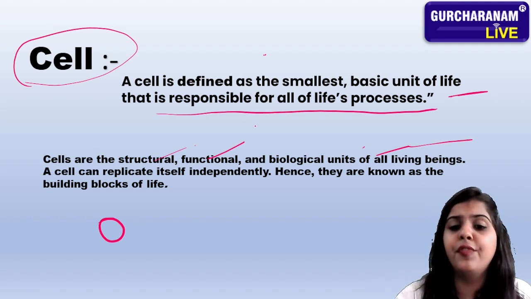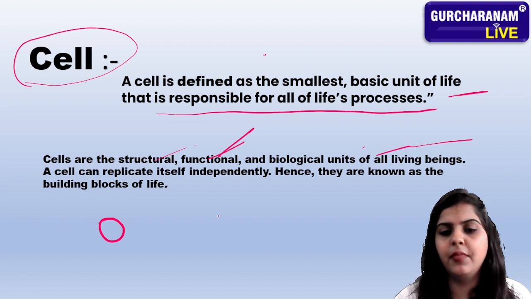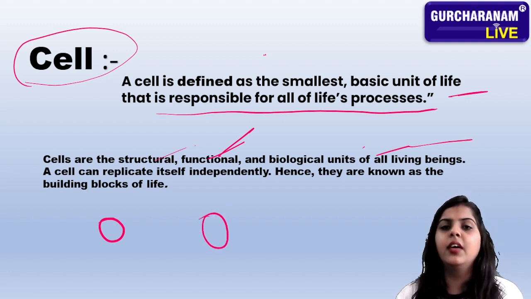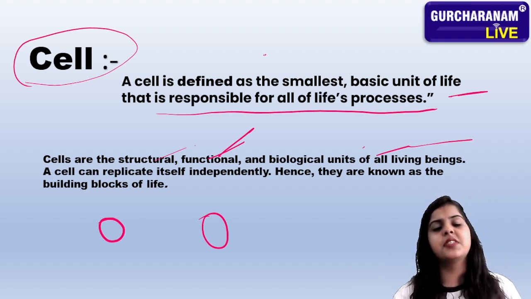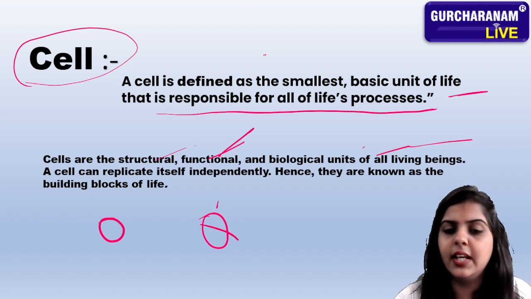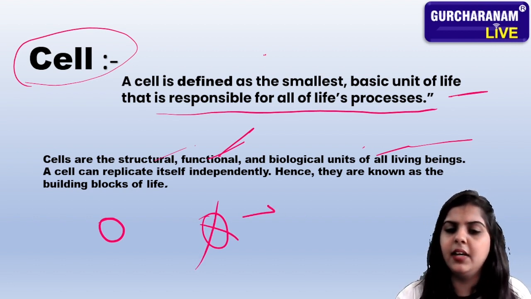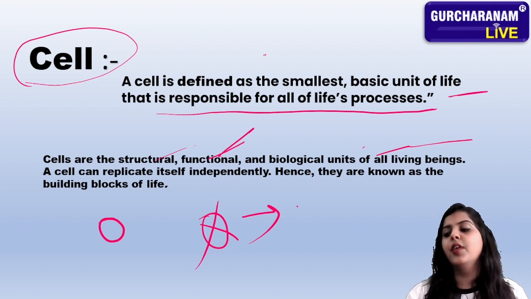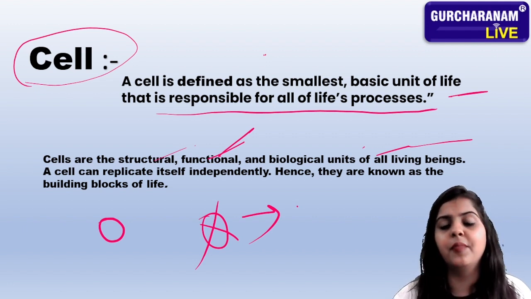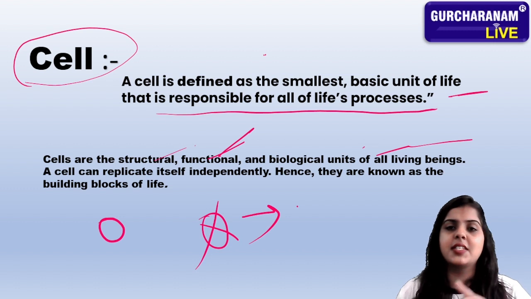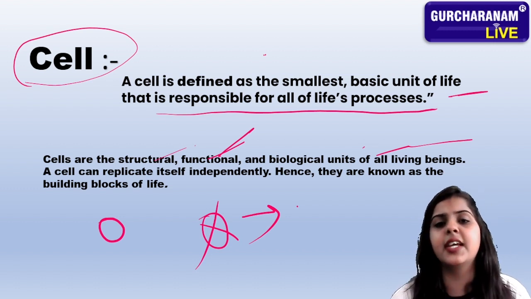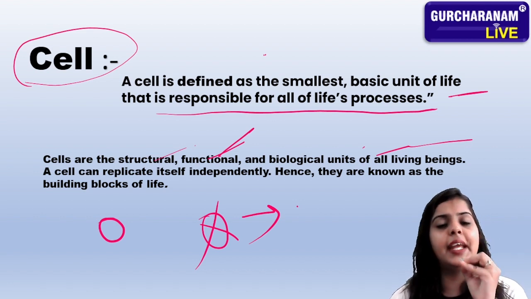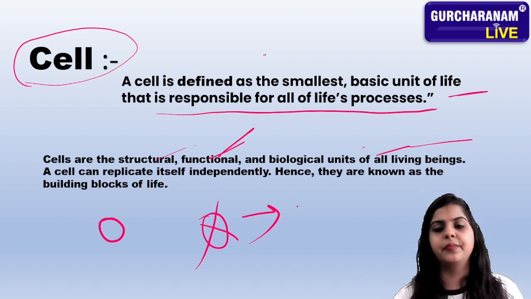This is your functional unit because in the absence of cells, we can't make any formation of a living organism. If there is no cell, you can't make a pen, you can't make a mouse, because these are non-living. This is the chair where I'm sitting. This is also non-living because there are no cells. So when there are no cells, no living organism can form.